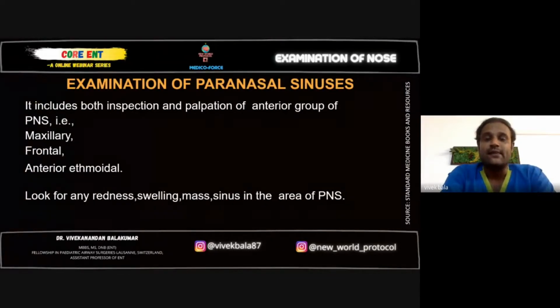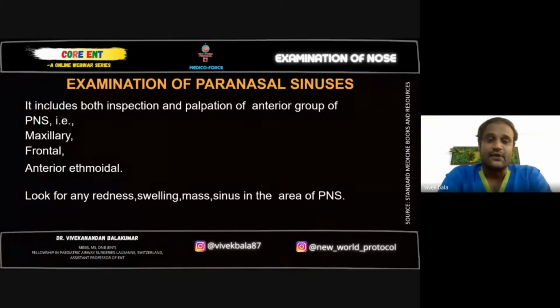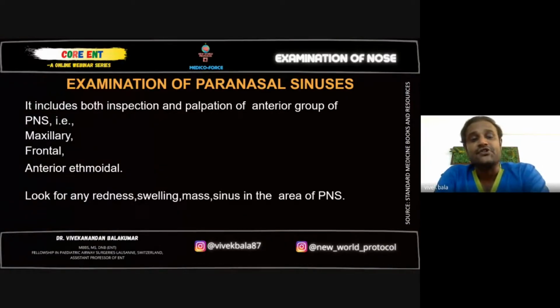Now, your nose examination is not complete with just checking your nose anteriorly and posteriorly. You also have to check your paranasal sinuses, which form the major structures around your nose, eyes, and the brain. We have three paired sinuses and one unpaired sinus. One is the maxillary, one on either side. We have multiple ethmoidal air cells on either side of the septum and two frontal sinuses above the eyes. And there is only one sphenoid sinus. If you look, there is no sphenoid sinus in this slide. We have only maxillary, frontal, and ethmoidal.